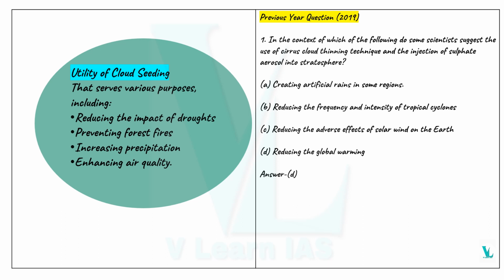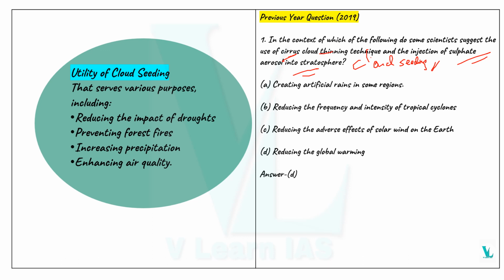So there was a previous question about this cloud seeding. In the context of which of the following two, some scientists suggest the use of the cirrus cloud thinning technique and the injection of sulfate aerosols into the stratosphere. Now we know that this is simply about cloud seeding or the artificial rain procedure.